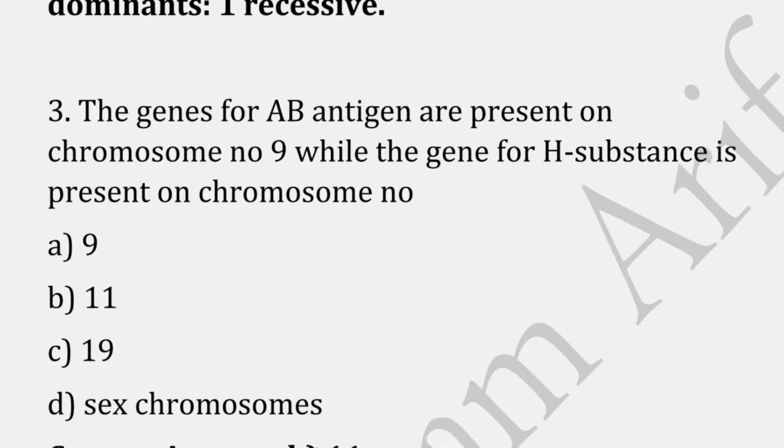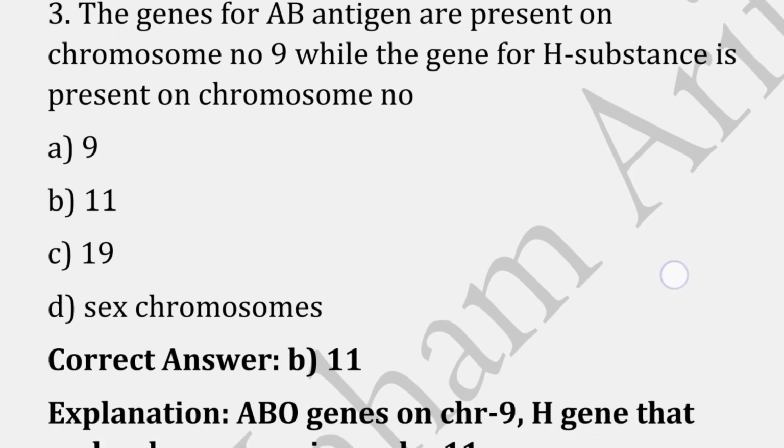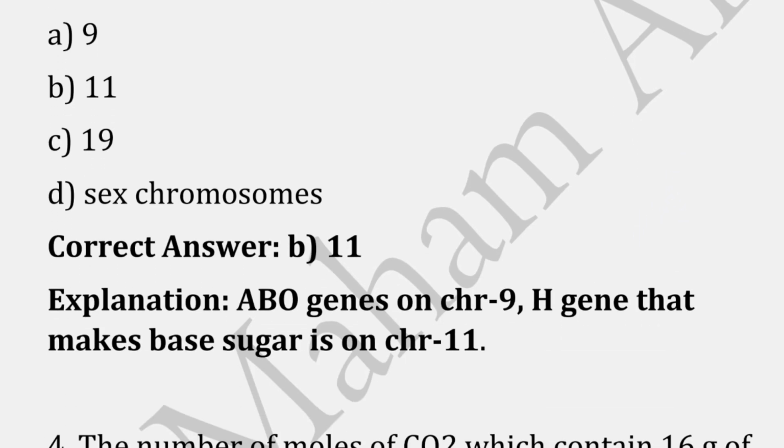The genes for AB antigen are present on chromosome number 9, while the genes for H substance is present on chromosome number. Correct answer is option B, that is 11. Because ABO genes on chromosome 9, H gene that makes base sugar is on chromosome 11.